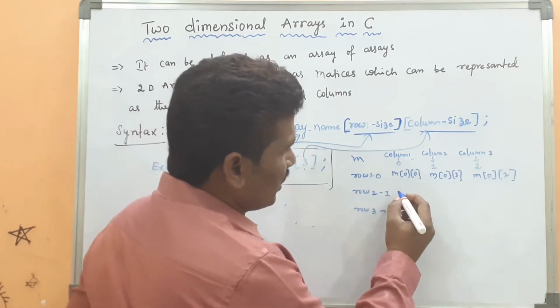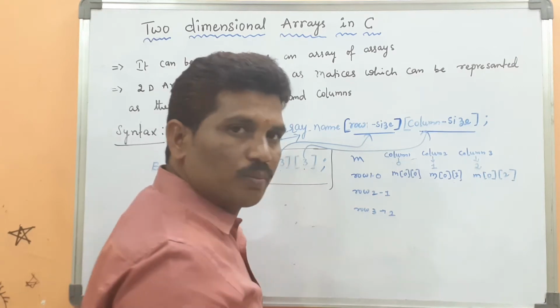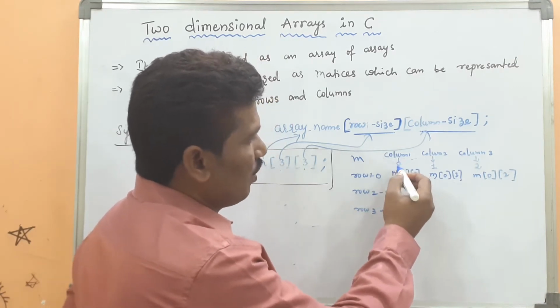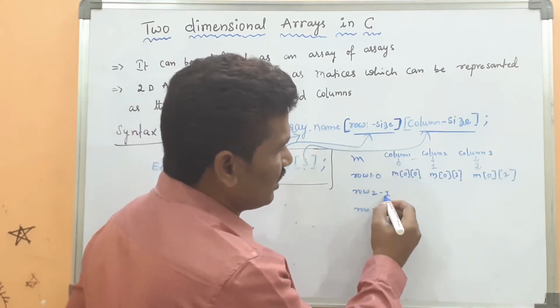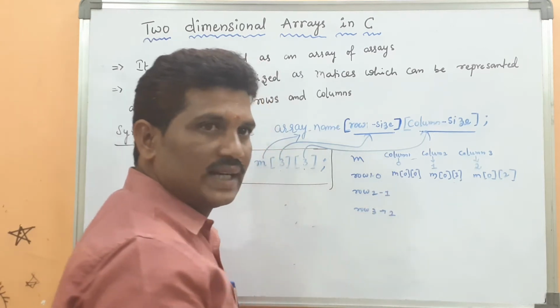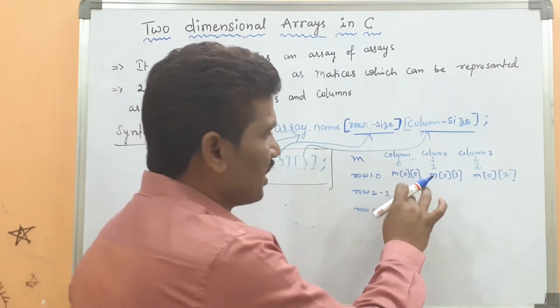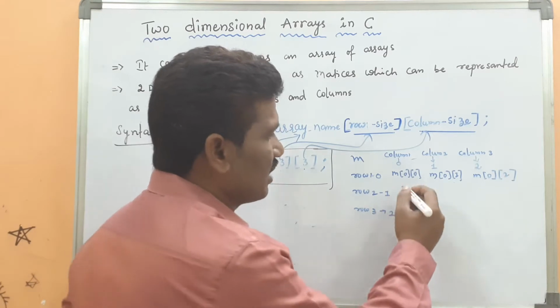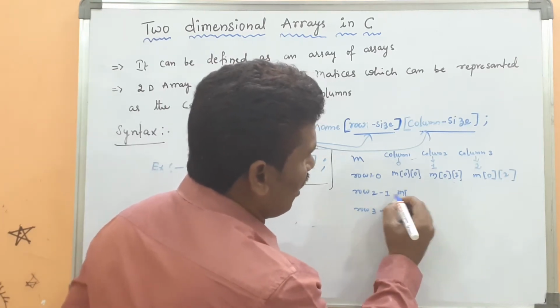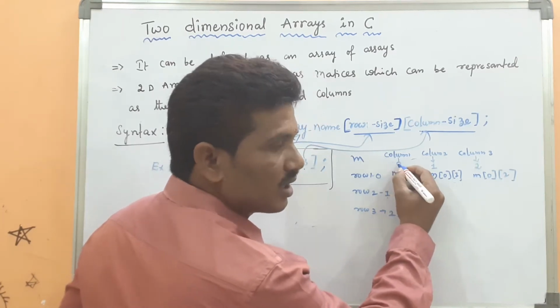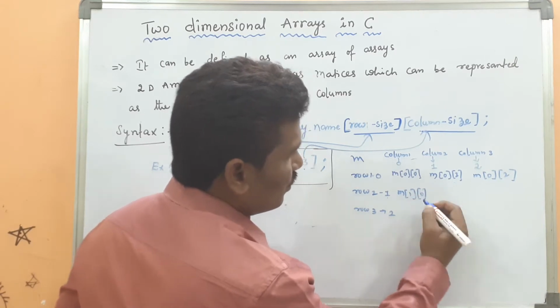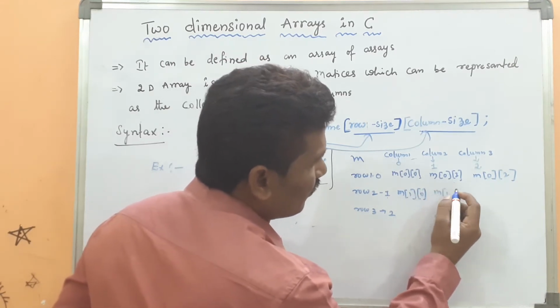When it comes to here, the 0th row is completed. 0, 0. Here this is called 1, the index position 1. How can this place be represented? How can this space be represented? M of 1, and here the column index 0. Here M of 1, 0.